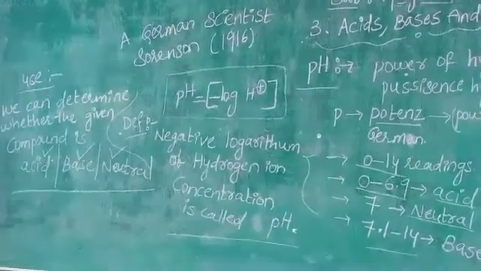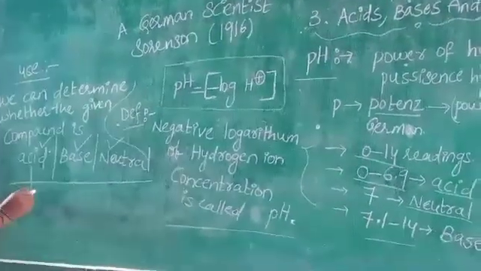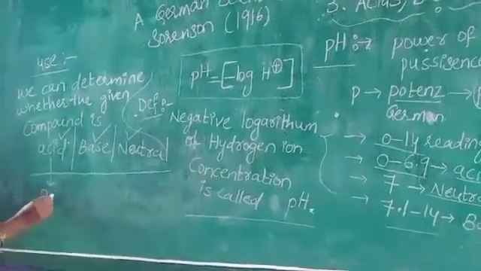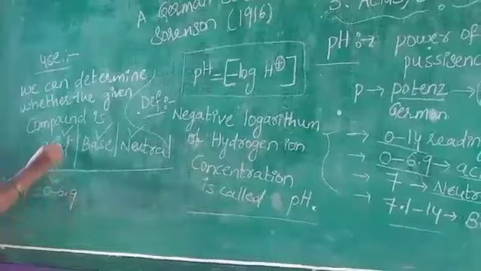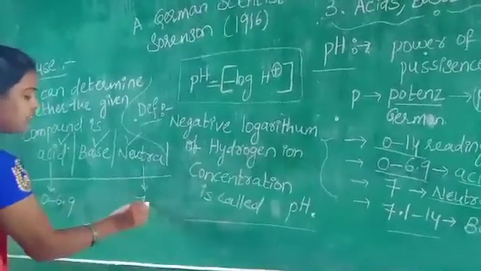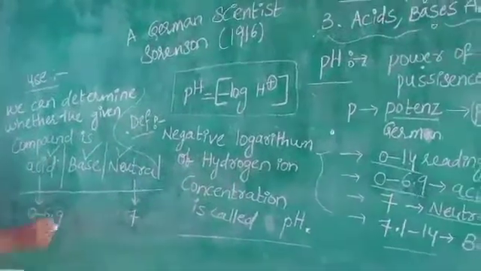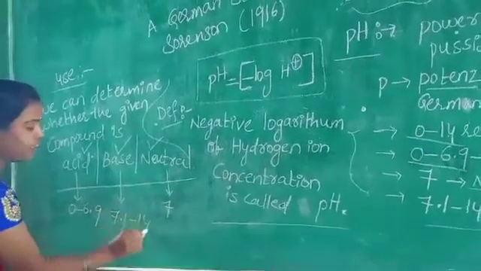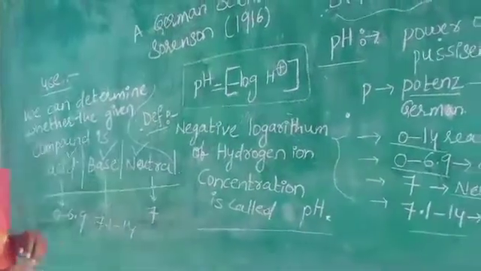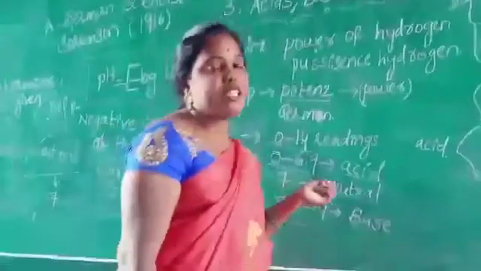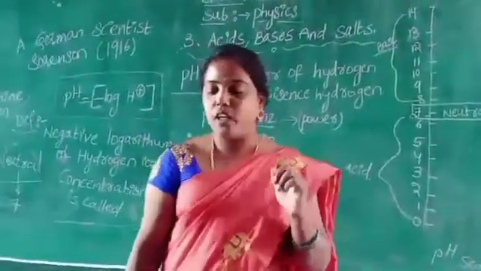How can we determine it? If the value of the compound on the pH scale is between 0 to 6.9, that is an acid. If the value is exactly 7, that is called neutral. If the value is 7.1 to 14, that is a base. Like this we can determine whether the given compound is an acid, base or neutral.